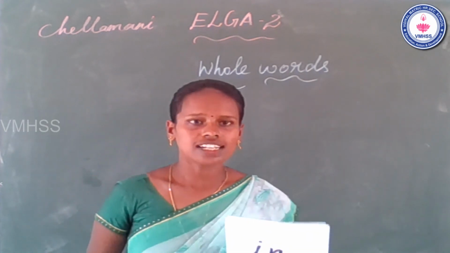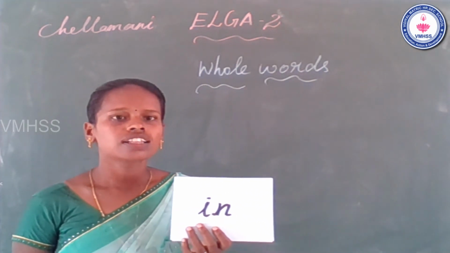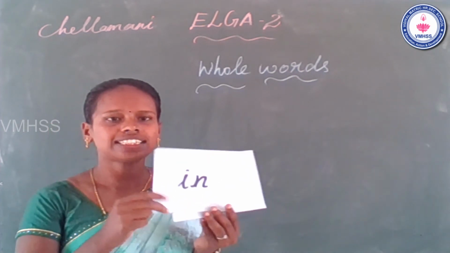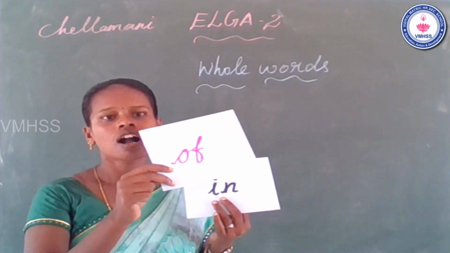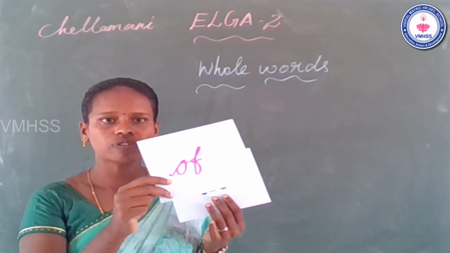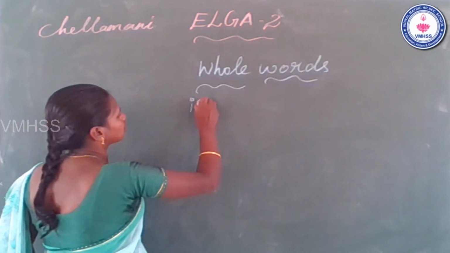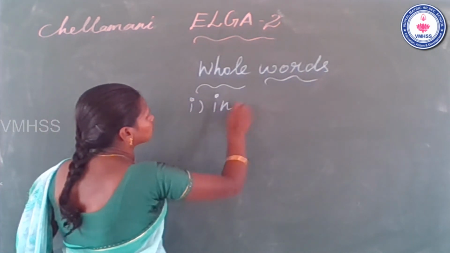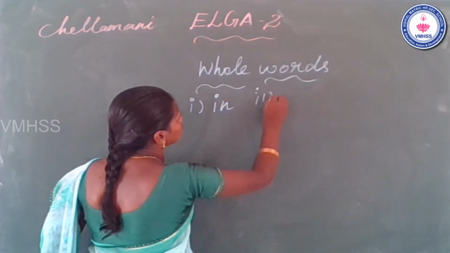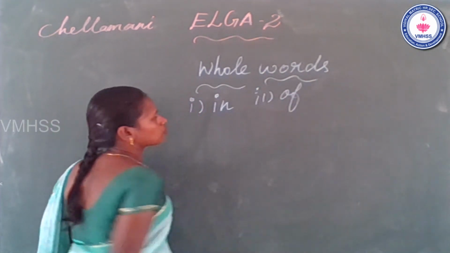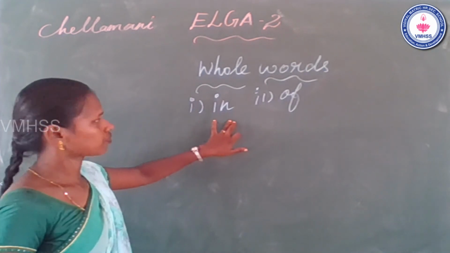Students, in the last class, we learned two whole words. Yes or no? Yes. The first whole word is in. The second whole word is of. Now say some examples for the whole word in.